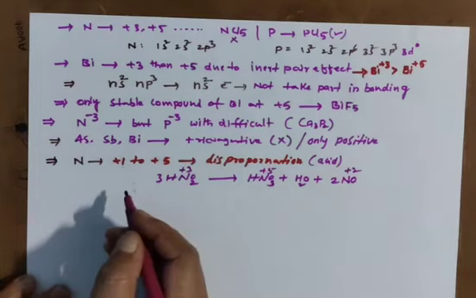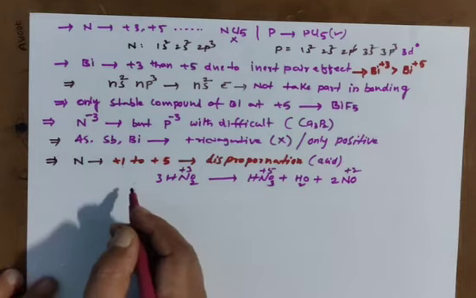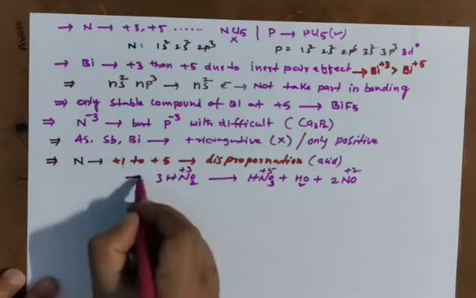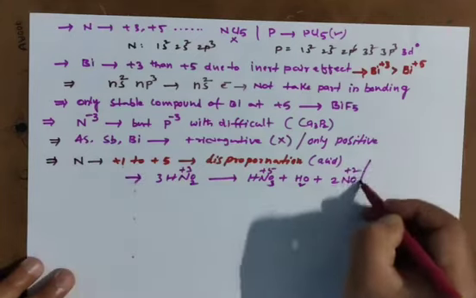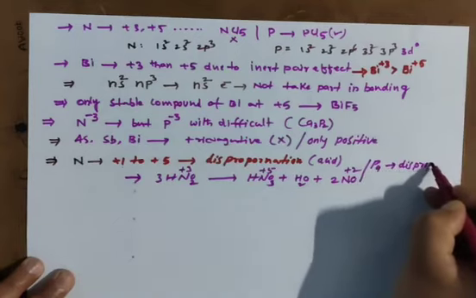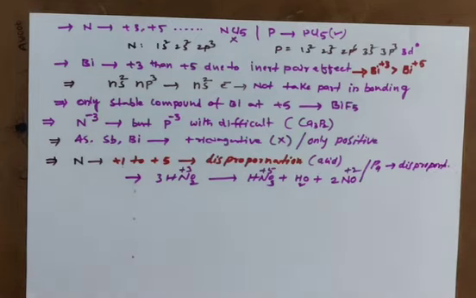Clear? Similarly, phosphorus also will show like that. So phosphorus also exhibiting similarly. Phosphorus also showing disproportionation reaction. Means one oxidation state only showing both oxidation and reduction. Clear? So this is oxidation state in trend.